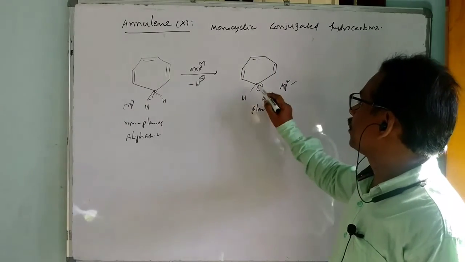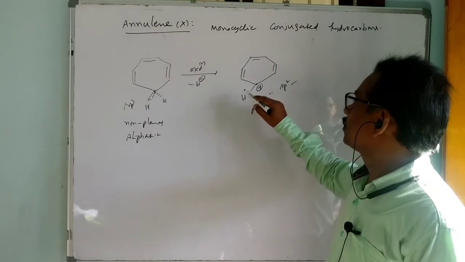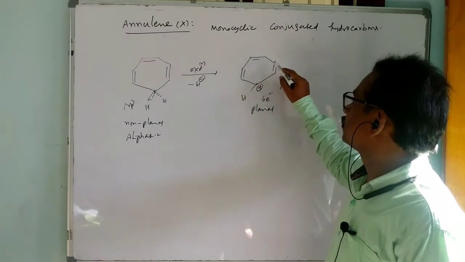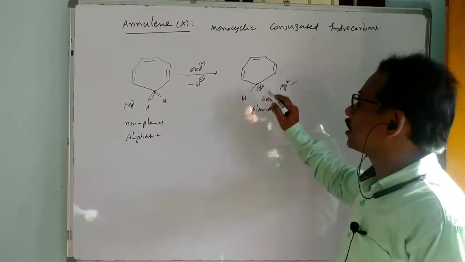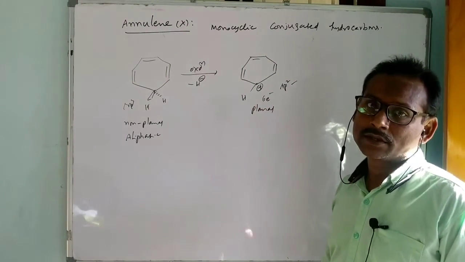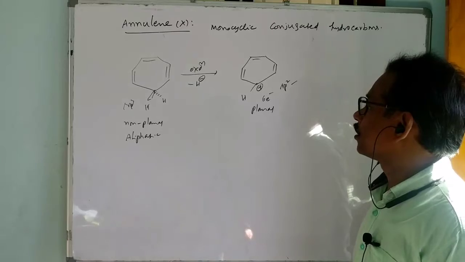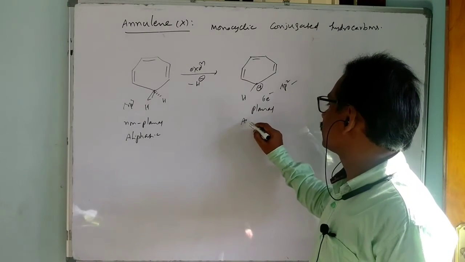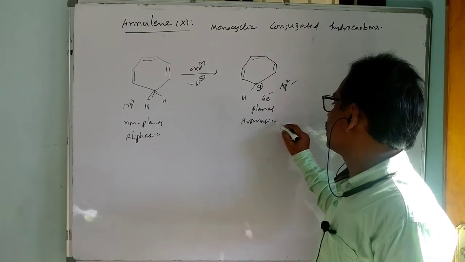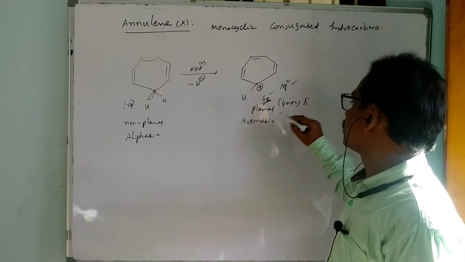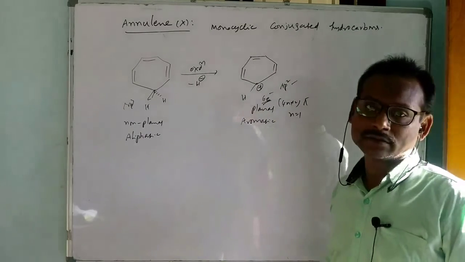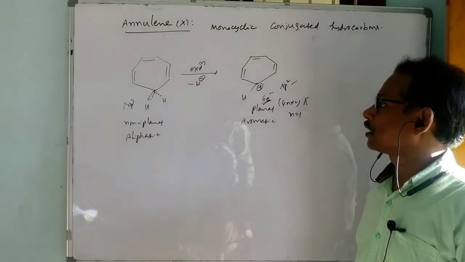There is total involvement of 7 p orbitals, and among that 6 p orbitals of 6 carbons are filled, but the 7th carbon is vacant. So ultimately it is planar and it is aromatic. Why is it aromatic? Because it is following 4n plus 2 pi electron conjugation, where n is equal to 1.